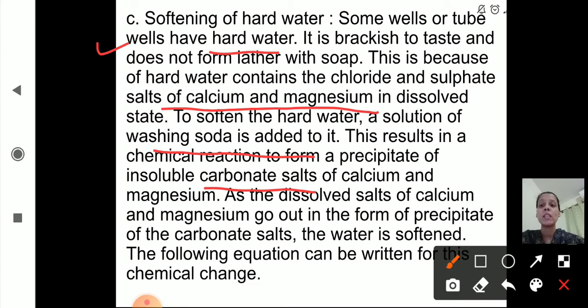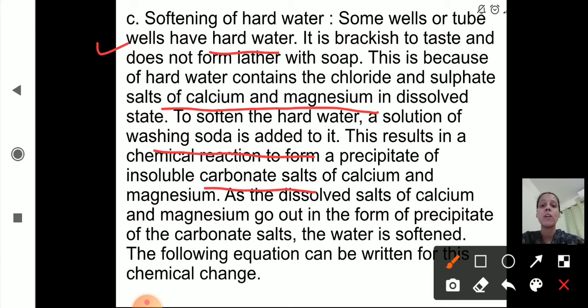The following equation can be written for this chemical change. Now we will see the word equation and the chemical equation for this.